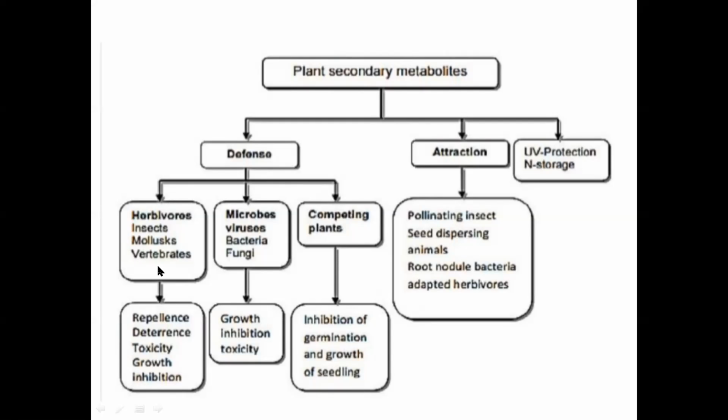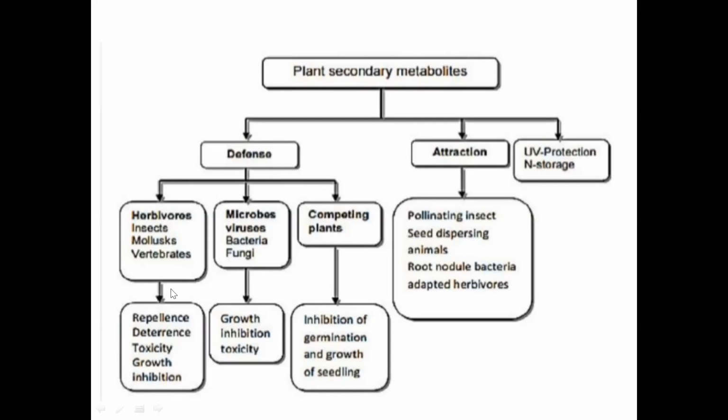Adathoda is one typical example for secondary metabolite production against defense by a herbivore. So a goat will not touch that plant at all. So the common name adathoda has come only from that. It produces certain alkaloids which inhibit it from being eaten by any herbivore. So it causes repellence, deterrence, toxicity, growth inhibition. These are the conditions by which the secondary metabolite